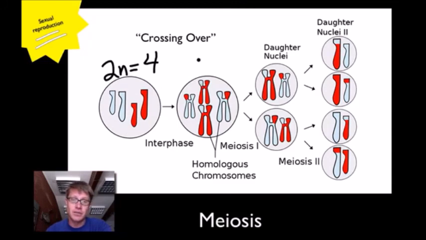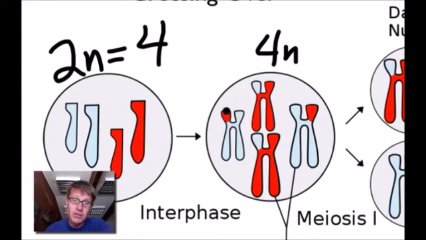So they'll copy themselves. So now we actually have a 4n cell at this point. But since we're doing meiosis, this is where crossing over occurs. So parts of this chromosome will swap places with this chromosome and vice versa. That gives us the variability in all of the sperm and the egg.